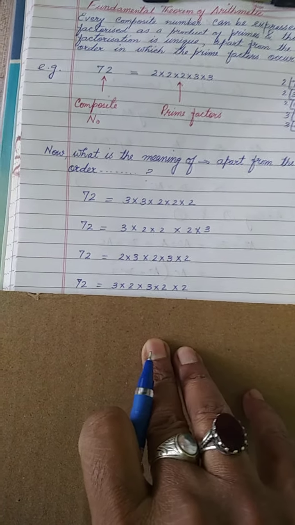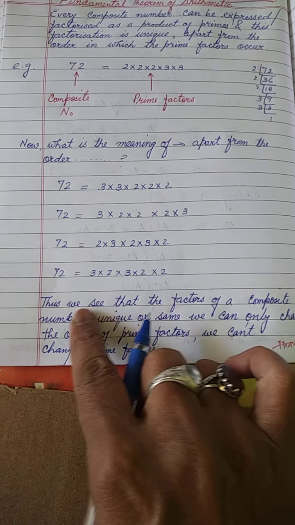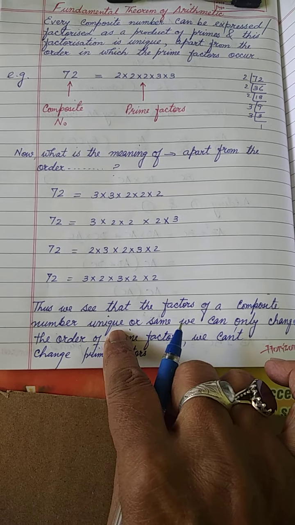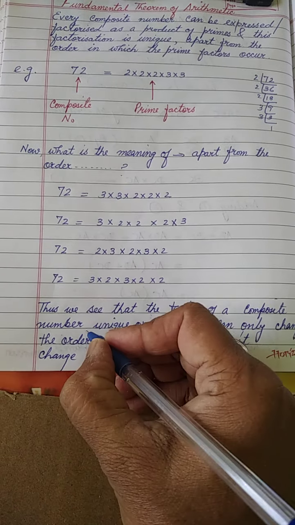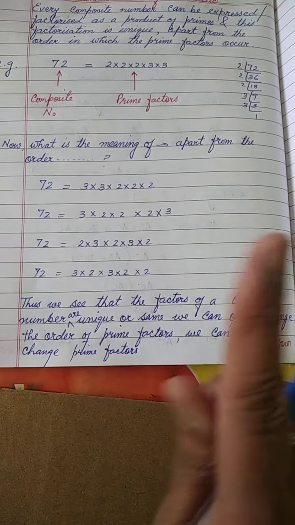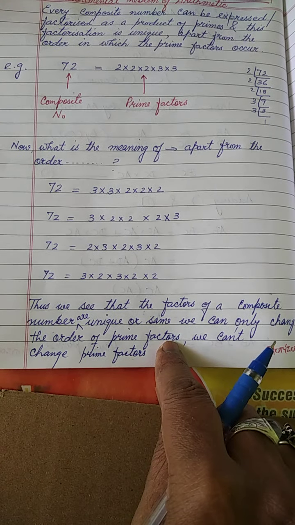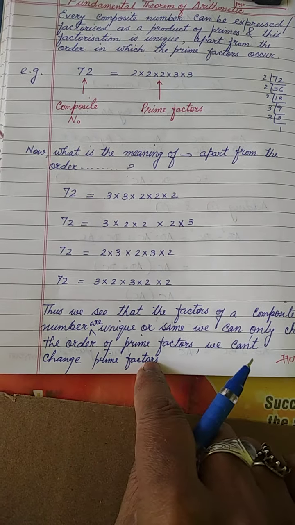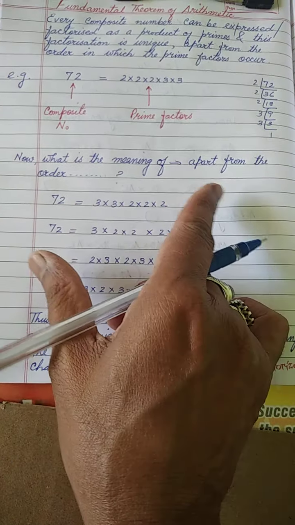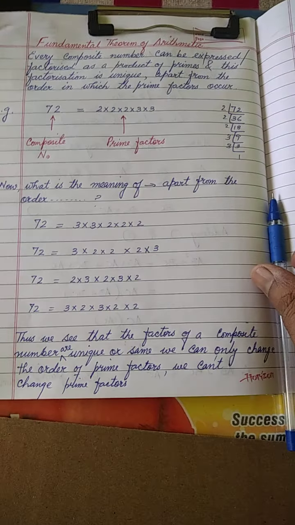So what we have seen here is that the factors of a composite number are unique, or same. Unique means same. We can only change the order of the prime factors. We cannot change the prime factors. Here we cannot write any other prime number because 72 can be divided only by 2 and 3. So this is the fundamental theorem of arithmetic.